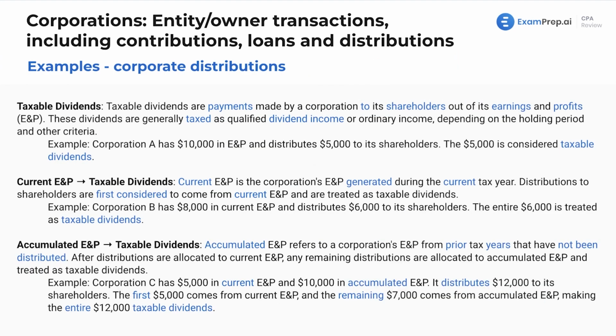Now, these slides are just going to go into more detail on the specific buckets. More detail. That's all I have to say about that.